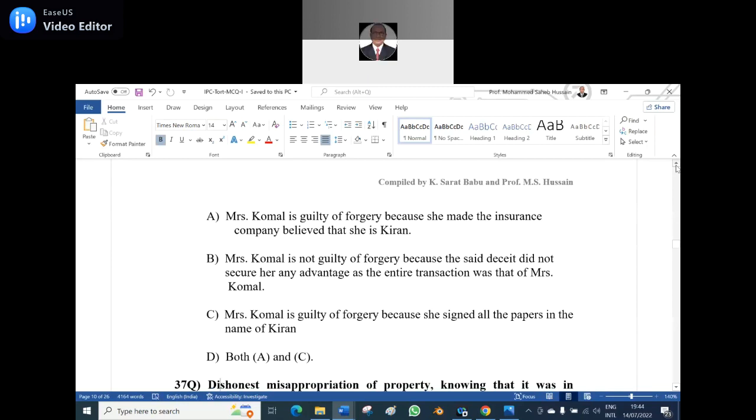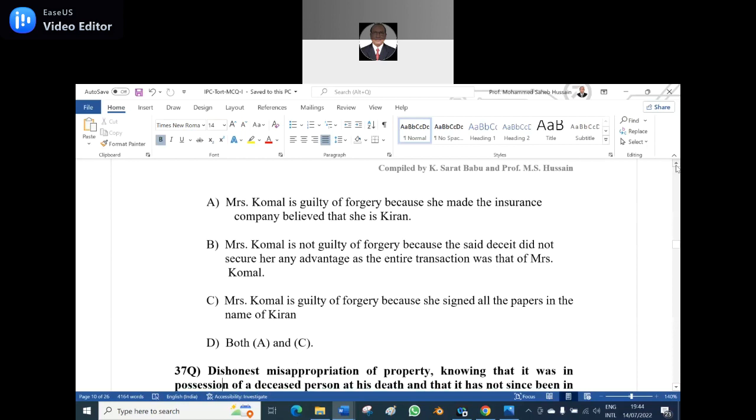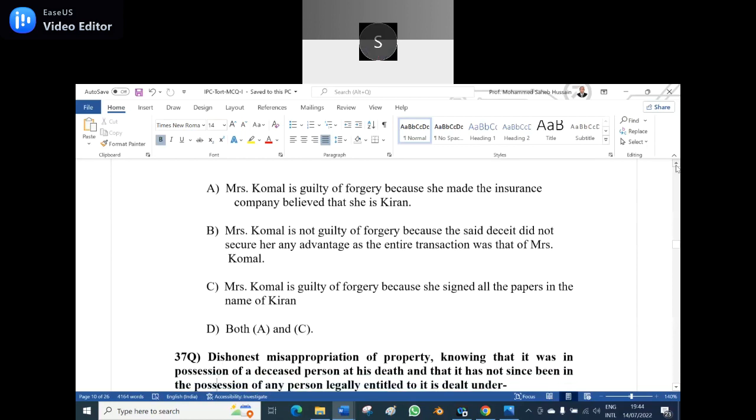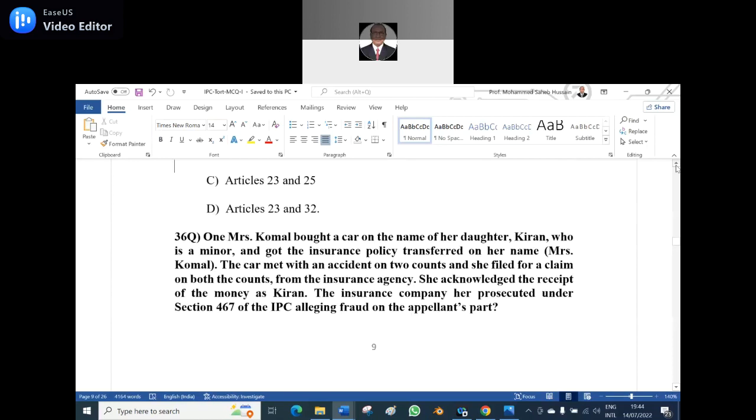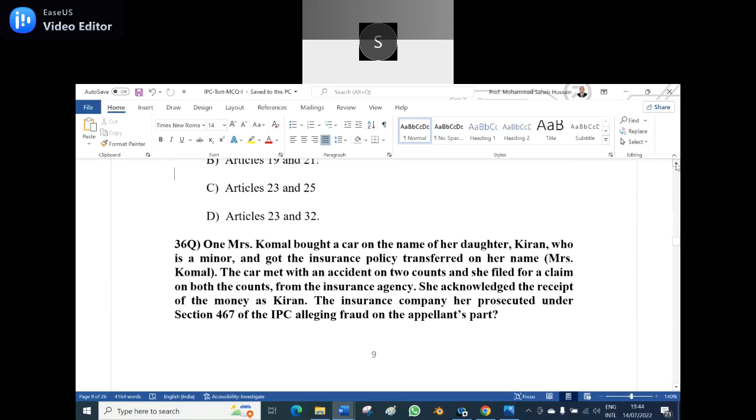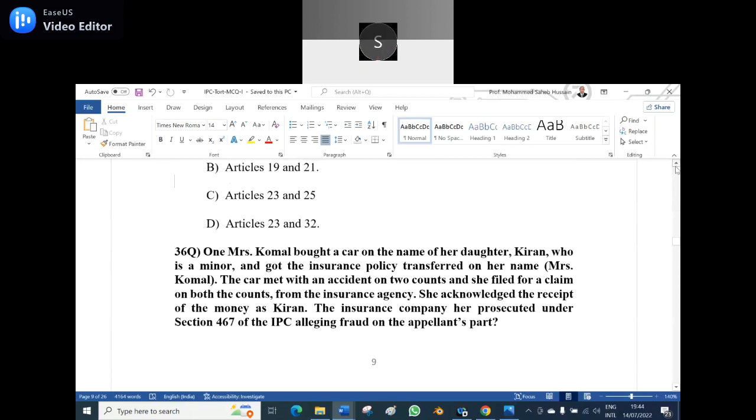Okay. There is no deceit because it's purchased in the minor's name. On minor's name. Okay. But she is the guardian. Okay. Can I see the question once again, sir? Yeah, take a screenshot. Thank you, sir. Got it, sir. Did you get the point now? Yeah, I've taken the screenshot, sir. I'll read it out. Very good.